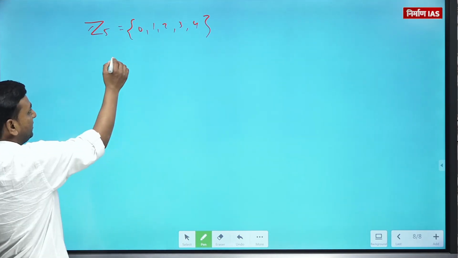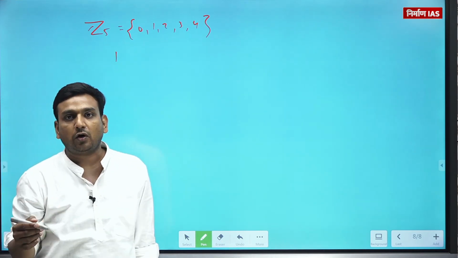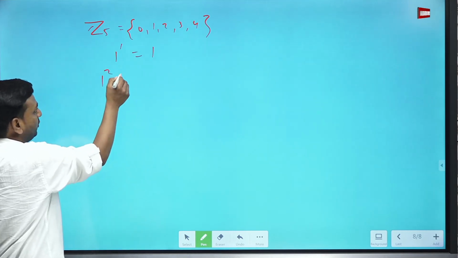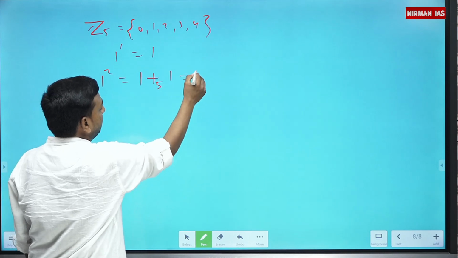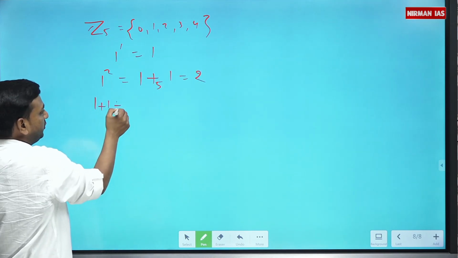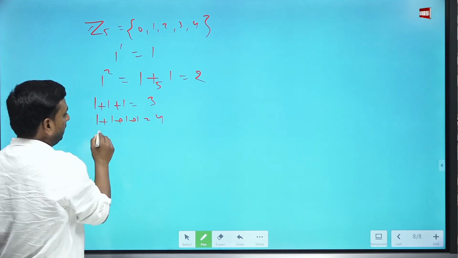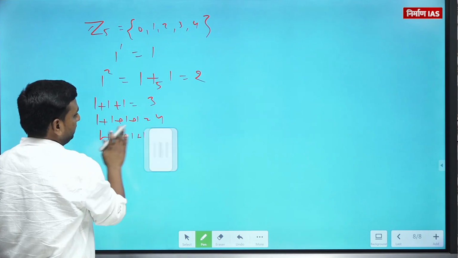So let's say 1. I'm going to check कि whether 1 is a generator of Z5 or not. So 1 compose 1 times 1, 1 composition 2 times means 1 को addition modulo 5 में add किया, 1 composition 3 times 3, 4 times 4, 5 times 5 तो है ही नहीं उसके अंदर.